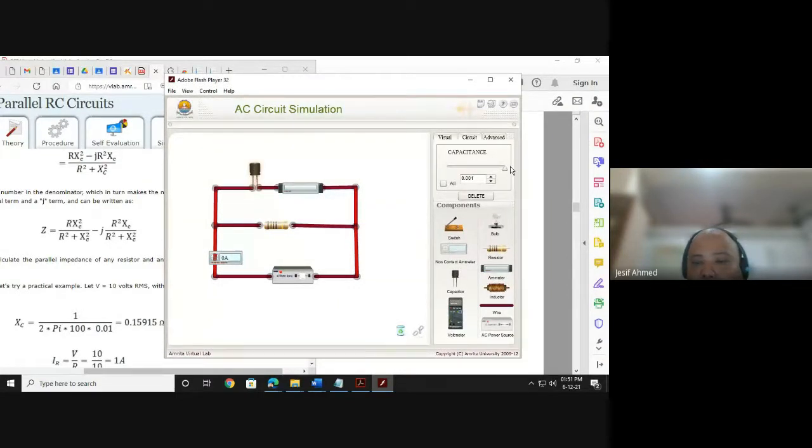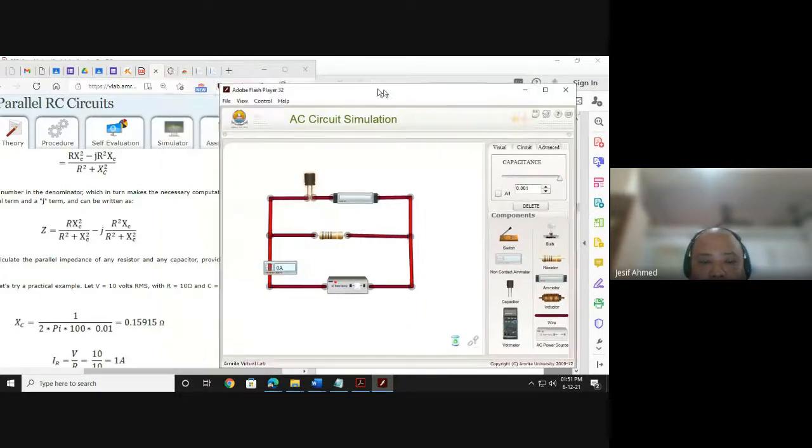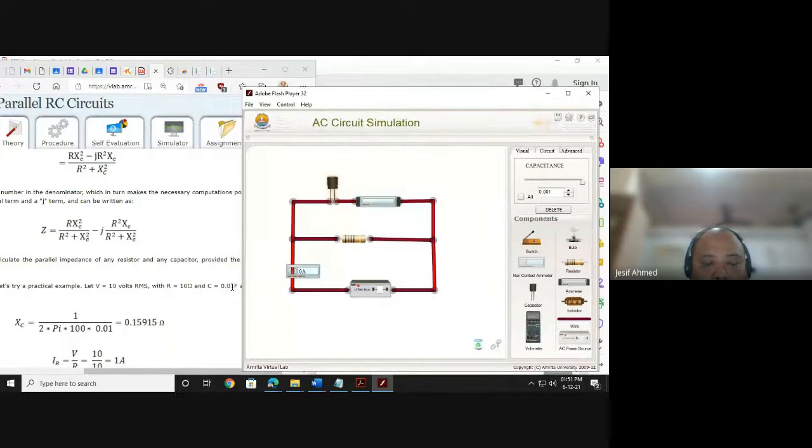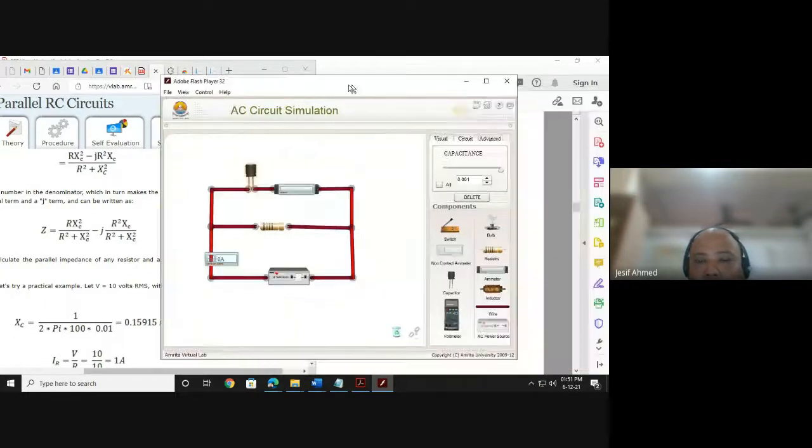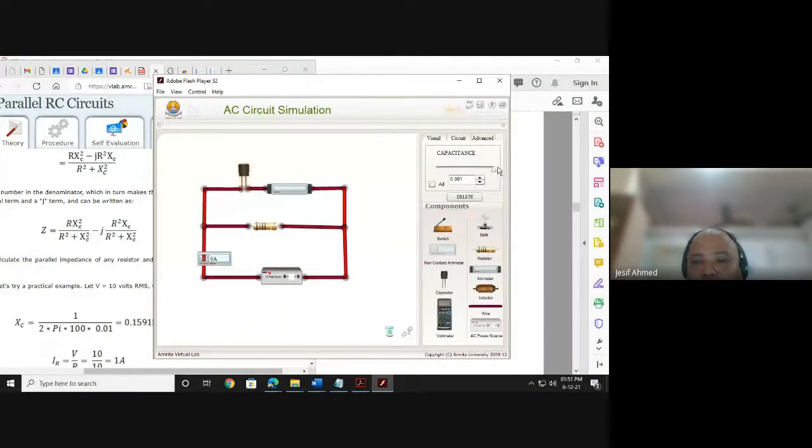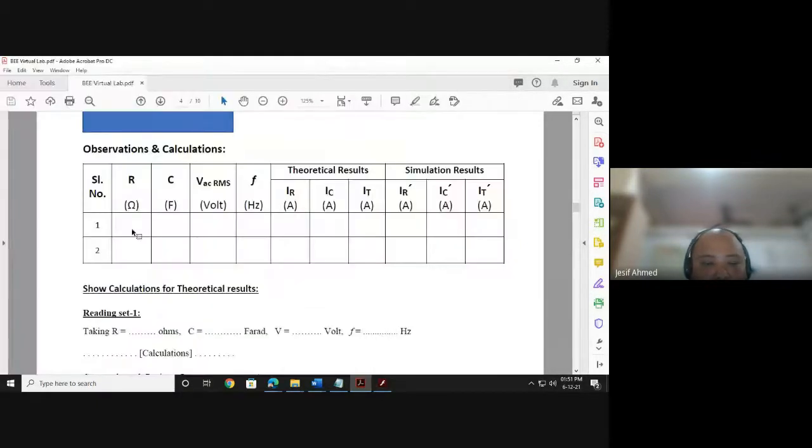Here the maximum you can select is 0.001 only, but in the example it is shown as 0.01, which cannot be set in this model. So it is a maximum value you will be taking. Okay. Now in your answer script you have to put this for first set of reading: R 10, C 0.001 farad, V RMS is your 10 volt, frequency is 100.